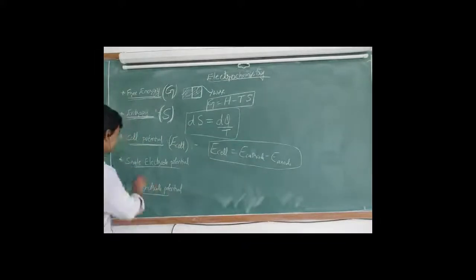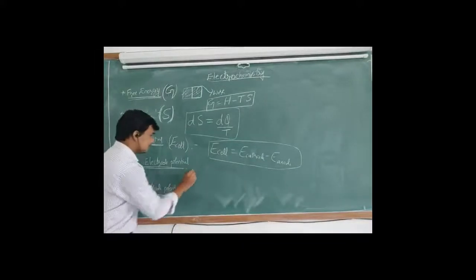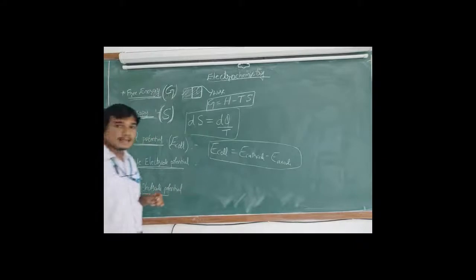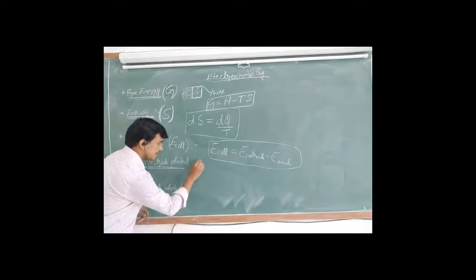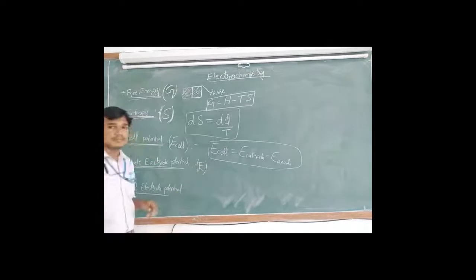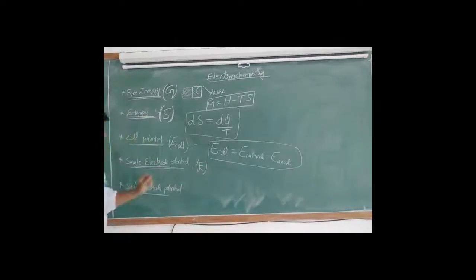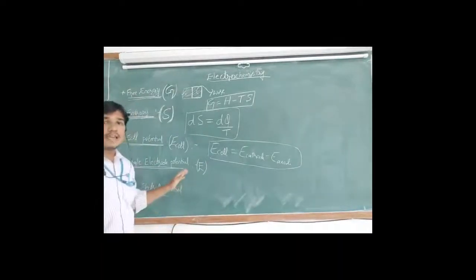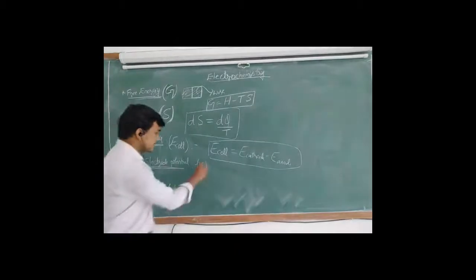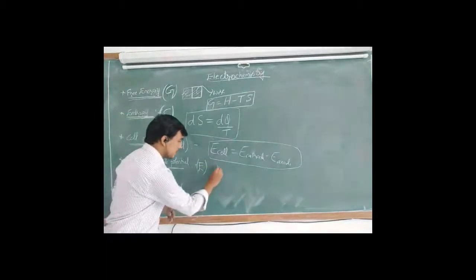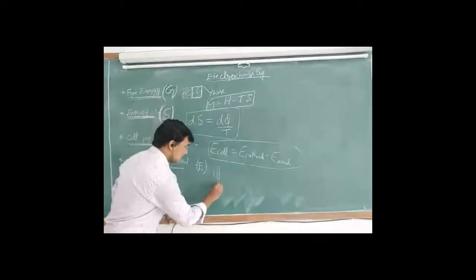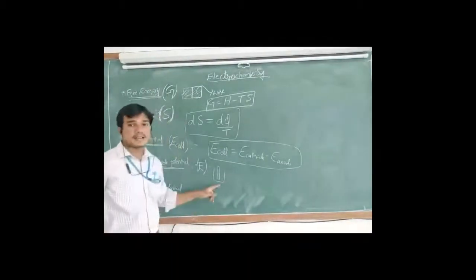The next term is the single electrode potential. Single electrode potential is represented as E. Single electrode potential is defined as the potential developed when an electrode is dipped in its own metal ions.